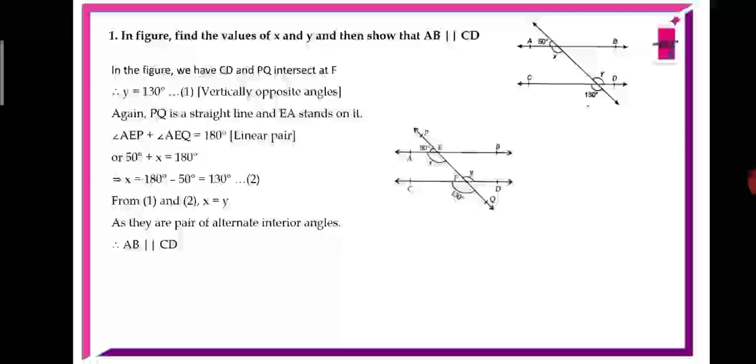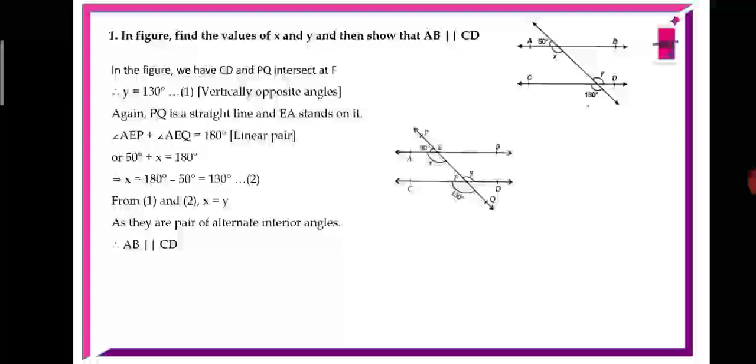So y equals 130 degrees because they are vertically opposite angles. Now again, PQ is a straight line and EA stands on it. So angle AEP plus angle AEQ equals 180 degrees because they are a linear pair.